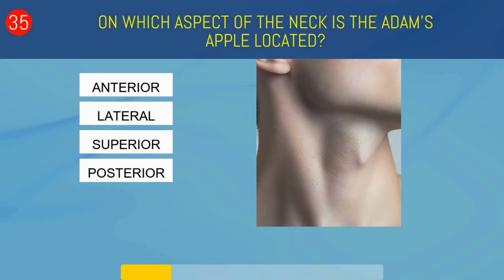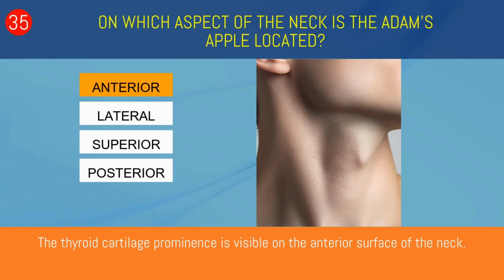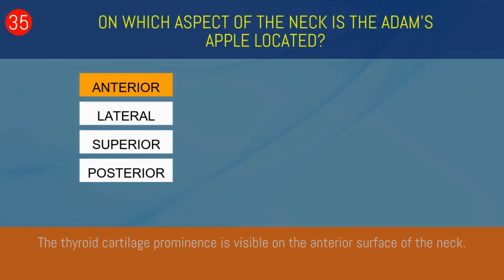On which aspect of the neck is the Adam's apple located? Anterior, lateral, superior, or posterior? Anterior. The thyroid cartilage prominence is visible on the anterior surface of the neck.